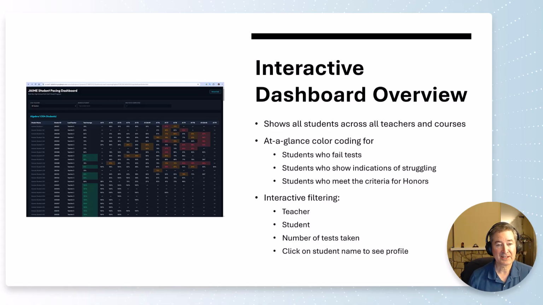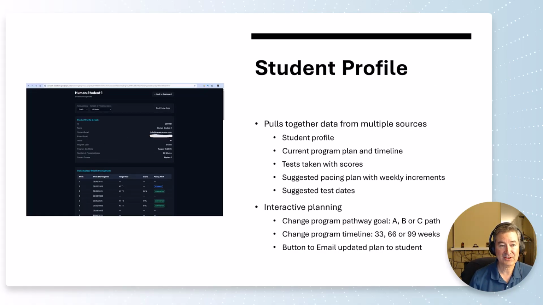The yellow shows that the AI agent has detected these students are having trouble with the course material, and teachers should focus on them. Red shows students that are already failing, and green, on the other hand, shows students that should be flagged with honors. This is completely interactive, so you can filter by teacher, student, or number of tests taken, or you can click on the actual student to go to their profile.